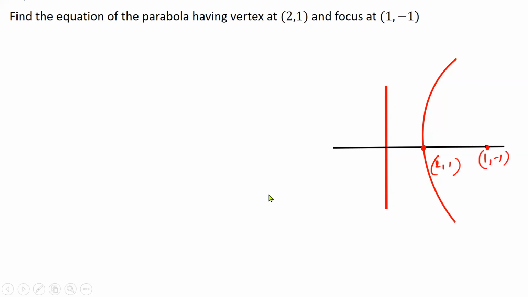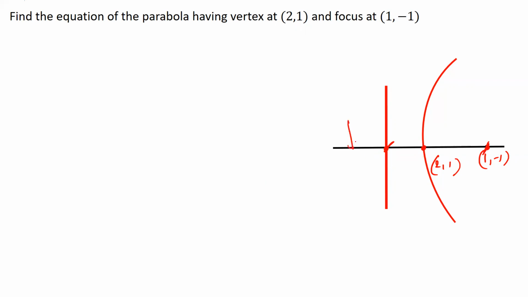And we need to find out the equation of the parabola. Now, this is a very interesting question, guys. Why? Because it requires a lot of concepts behind the parabola. The very basic concept is that the vertex divides this point and this point equally. What is this point? This is the point where the directrix meets the axis.